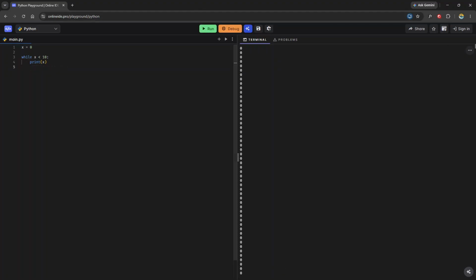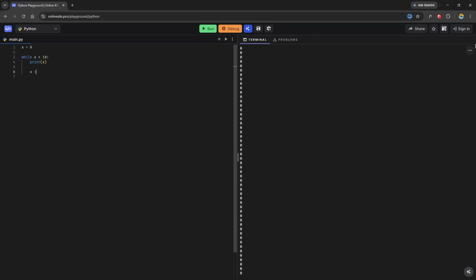So what's happening? Essentially, we tell Python, hey, our starting position is 0. Then in our while loop, we check if our condition, if x is less than 10, and then we tell Python to print x. And that's it. Python's going to print x, and it's going to go back to the top of the loop, and it's going to check again. The value of x hasn't changed, so x is still equal to 0. So Python's going to ask, is 0 less than 10? True. Print 0. Go back to the top of the loop. Is 0 less than 10? It's true. Print 0. And it's going to keep doing this over and over again, because we're not giving Python a way to get to a point where this condition no longer evaluates to true.